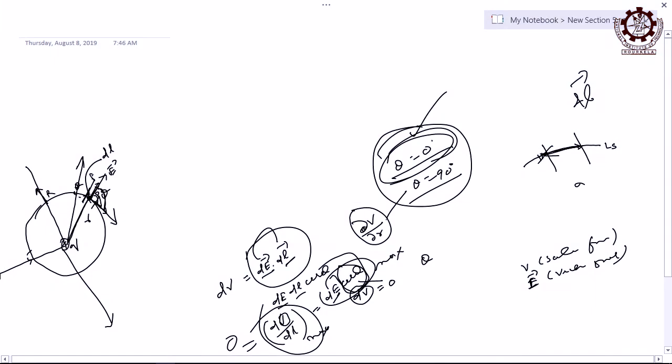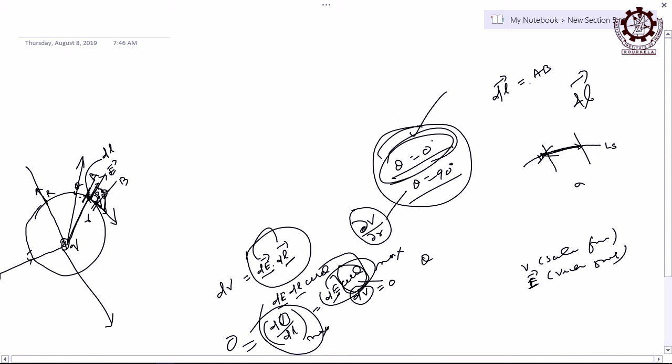Both directions can never be a vector, either this direction or that direction. So, if I tell the starting point is here, let us say A, and the closing point is here B for that length dl. If I write dl, then I can write dl is equal to AB, no doubt. But if I tell dl vector, I have to tell whether it is A to B or B to A.